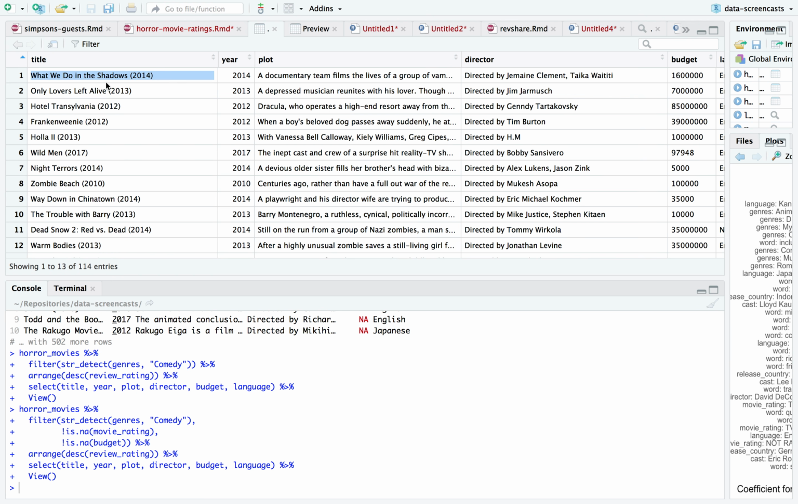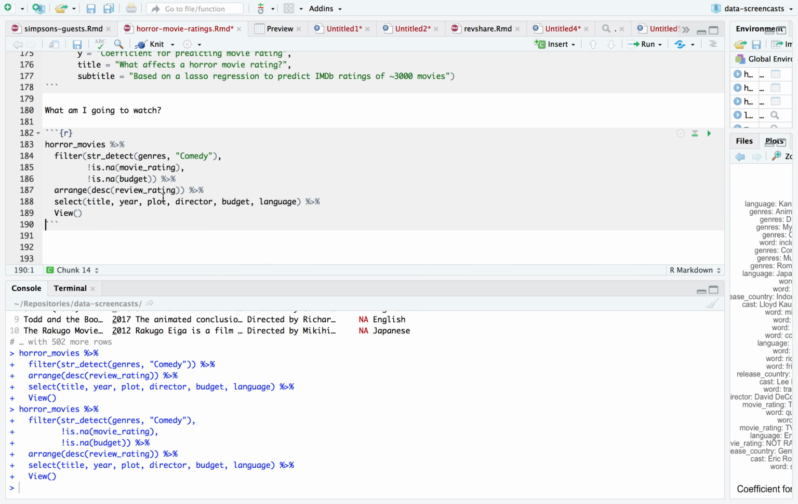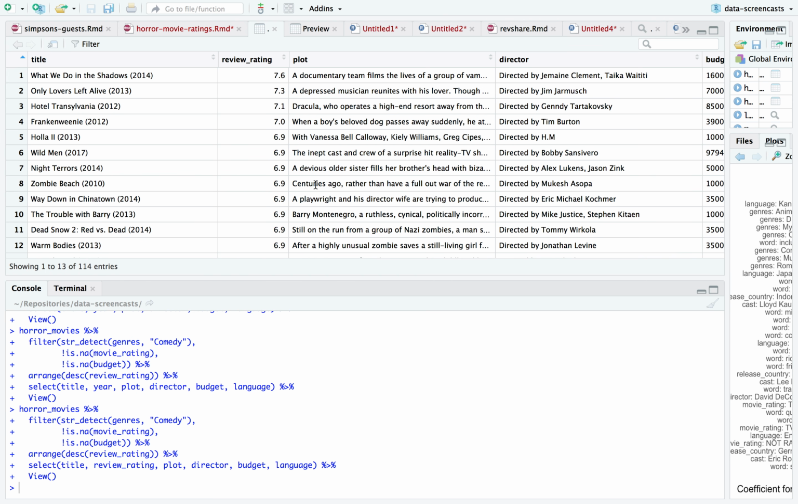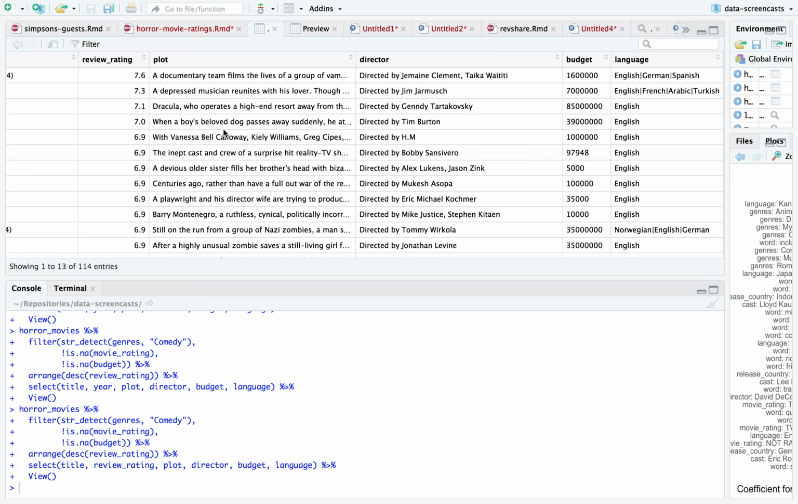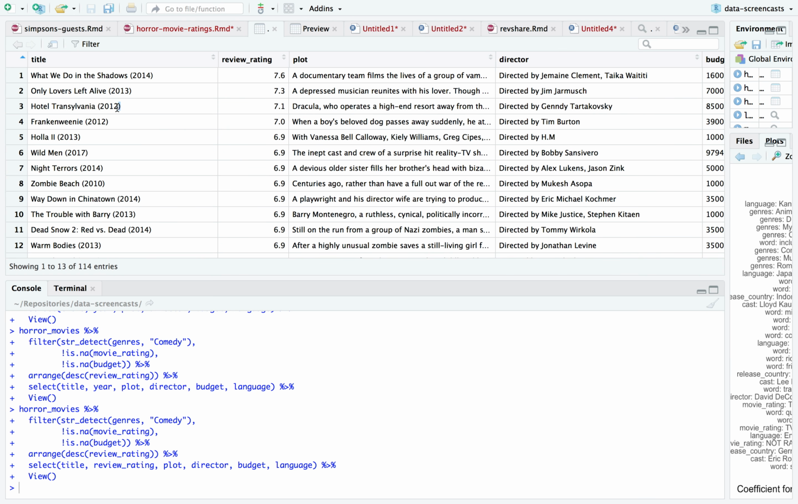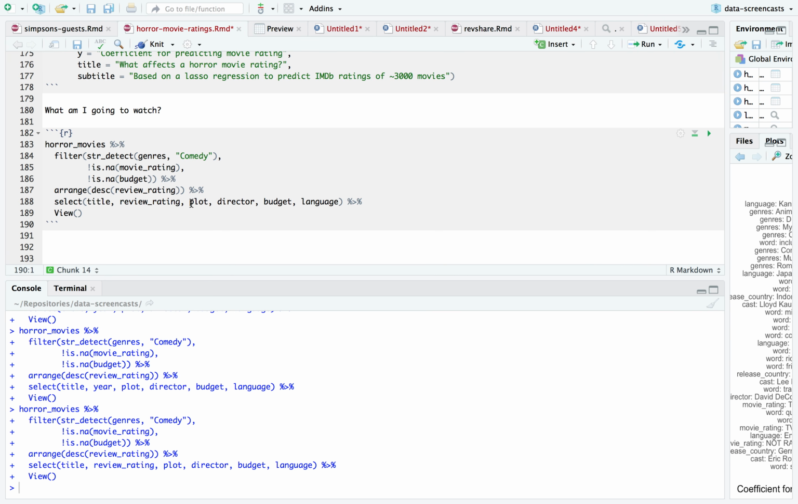I actually love What We Do in the Shadows. I forgot that on my list of horror comedies that I like. And I should include the review rating in here. I don't even really need the year. Most of them are very recent. I really like What We Do in the Shadows. I haven't heard of Only Lovers Left Alive. Looks like it's in a combination of languages. Hotel Transylvania and Frankenweenie are kids' movies. Maybe I should include the rating. Was G a rating? Let me see.